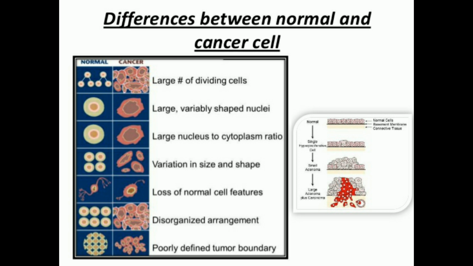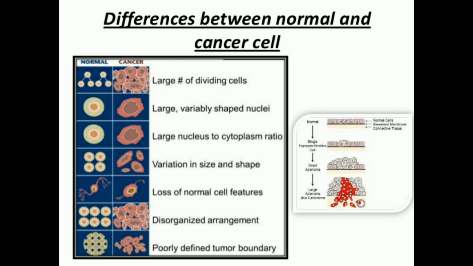Now this is a diagram which shows the difference between the normal cell and the cancer cell. The normal cell, if you look, they have a particular arrangement. They are dividing, that is metaphase, anaphase, like that. They are dividing in a sequence. Whereas the cancer cell, they are large and they are just dividing. There is no such sequence which will be there.